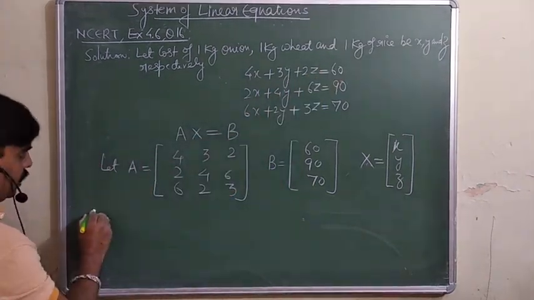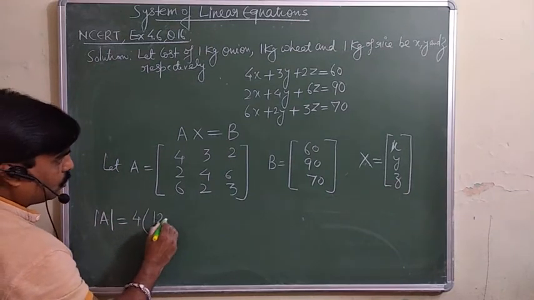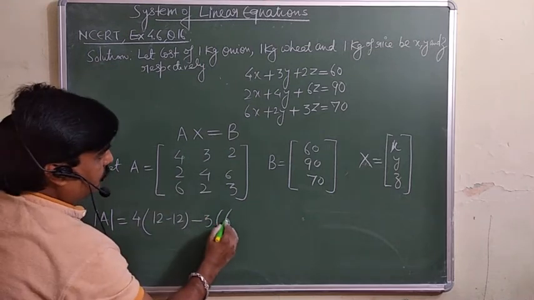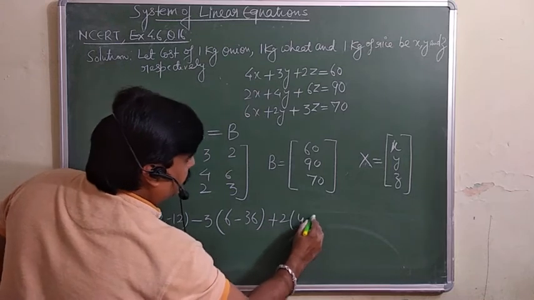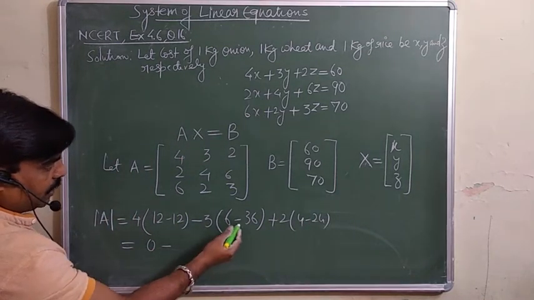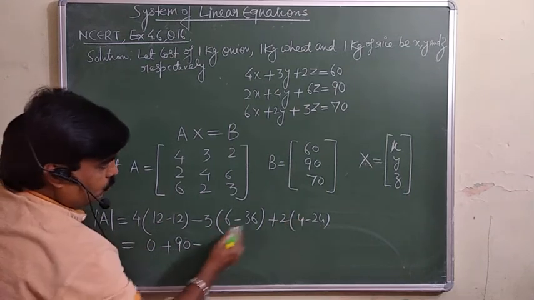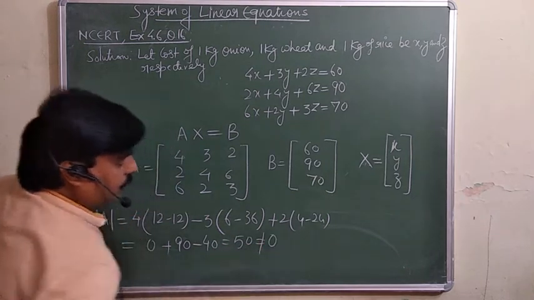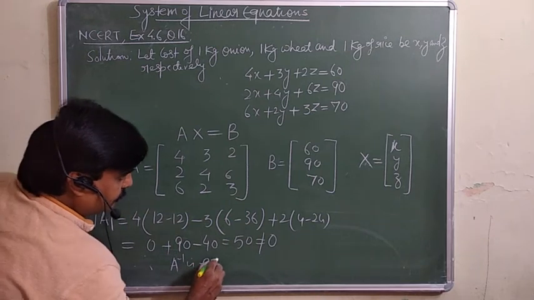So you have to take the determinant first. Just take the determinant. So 4, 12 minus 3. Directly I am doing this. This is 6 minus 36 plus 2, 4 minus 24. So this is equal to 0. This is minus 3, 30 and this is plus 90. And here is the minus 20, that is minus 40. So that is 50, which is not equal to 0. It means therefore you can say A inverse exists.